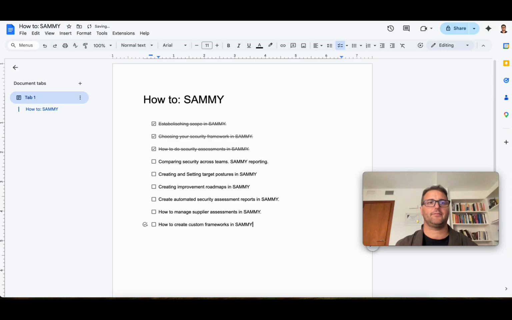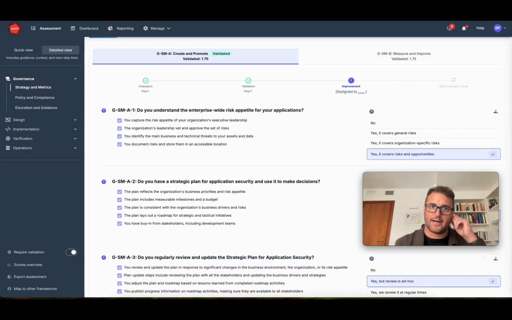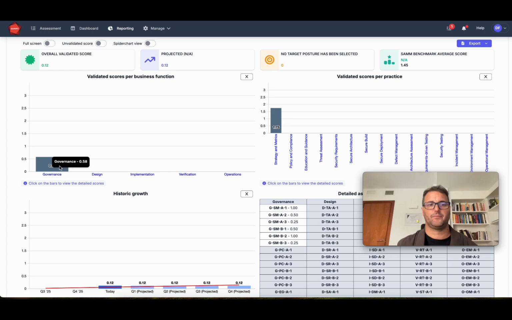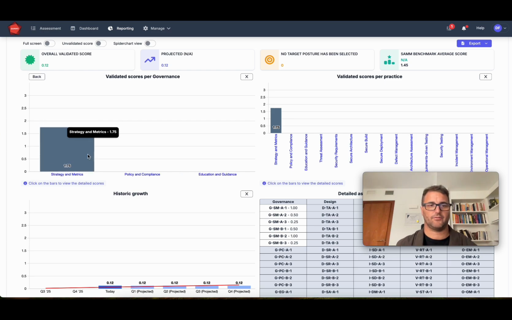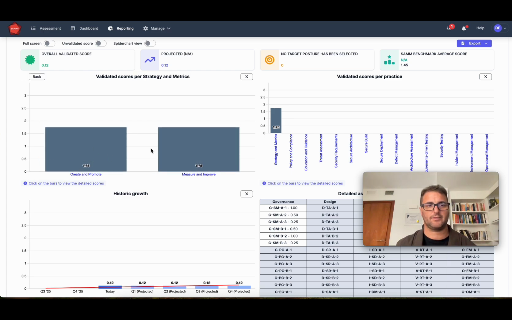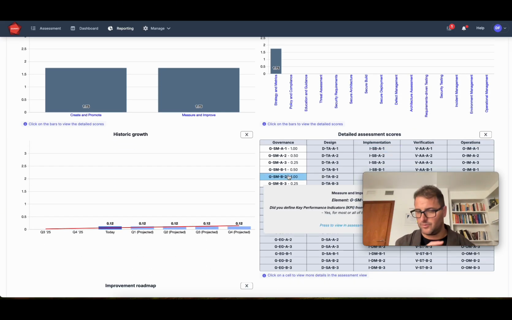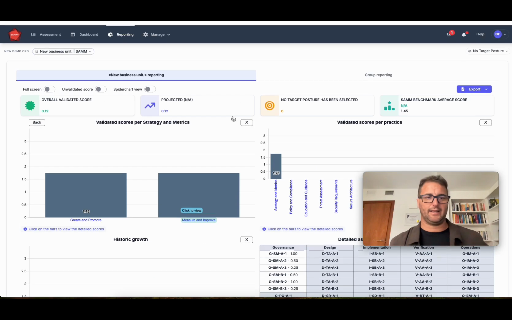All right, as I fill out my security assessment, I want to see what the outcomes are. I want to see where I am at. So if I go to the reporting tab, I have the scores of the things that I have answered so far. I only answered questions around security metrics and create and promote and measure and improve so far, and this is the levels where we're at. These are all the practices that I have filled out, and here are things related to this is progress, and these are target postures, which we'll come back to a little bit later.